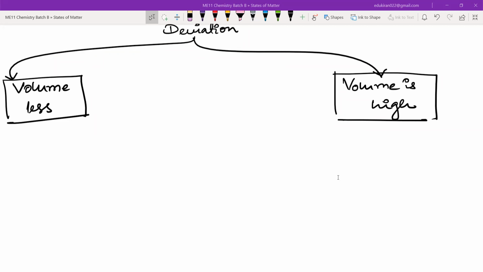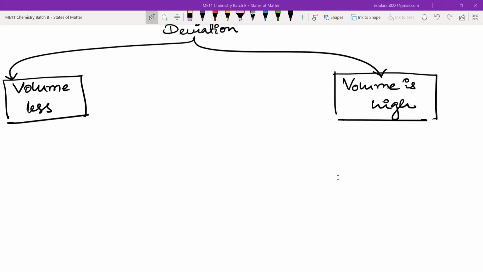Even if there is a non-polar gas, even if there is a non-polar molecule, it will have dispersion force, right? It will have some force of attraction between the molecules. So the first thing is that it will have some intermolecular forces of attraction.